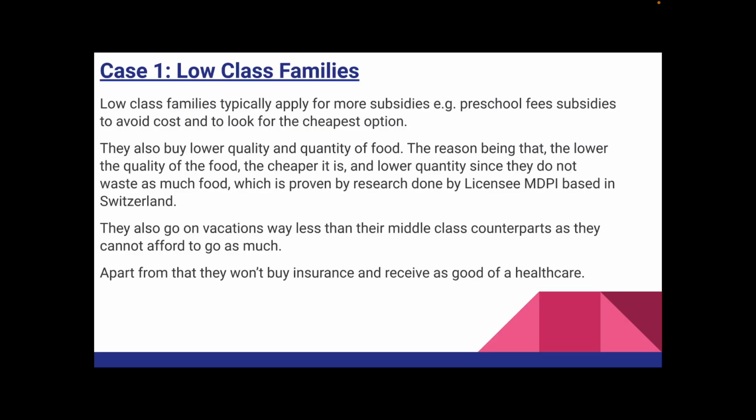A low-income family. Low-class families typically apply for more subsidies to avoid costs and to look for the cheapest option. They also buy lower quality and quantity of food. The reason being that the lower the quality of the food, the cheaper it is. The lower quantity says they do not waste as much food, which is proven by research done by MDPI based in Switzerland. They also go on vacations way less than their middle-class counterparts, as they cannot afford to go on vacation as much. Apart from that, they won't buy insurance as they do not believe that it's necessary and receive less medical help, further decreasing costs in healthcare.